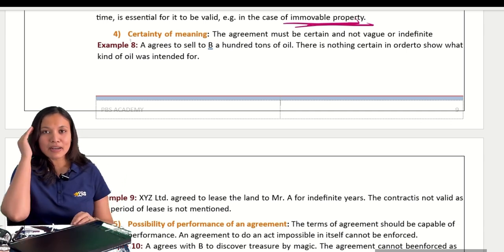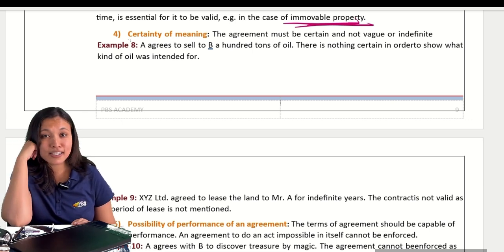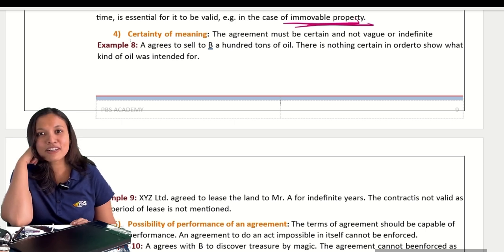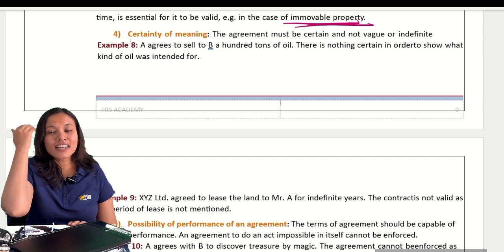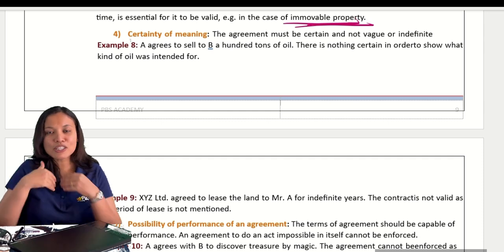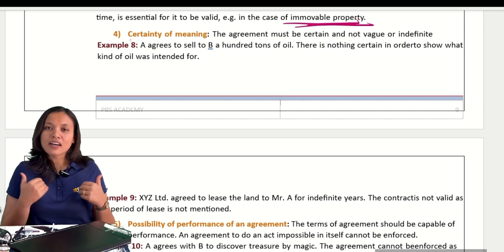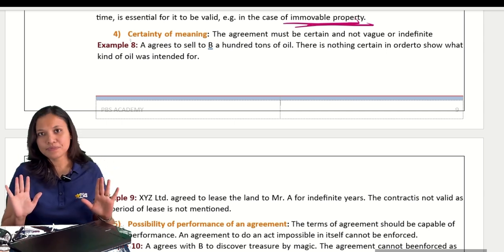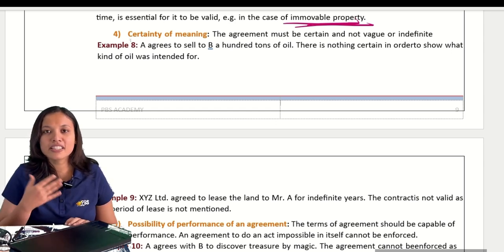Okay, in my mind I was thinking of the white bike, but in her mind she was thinking of my brand new gray bike. Now tell me, is this contract valid? We are thinking in our minds, we have not spoken it clearly. I just made the contract. I want to sell the bike for 50,000. Correct? I did not mention which type of bike. She did not ask me.